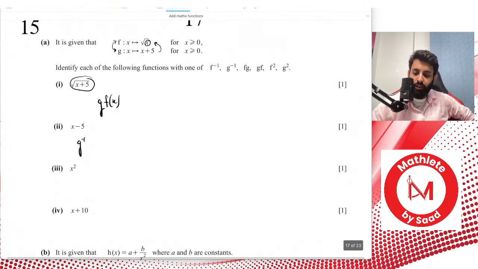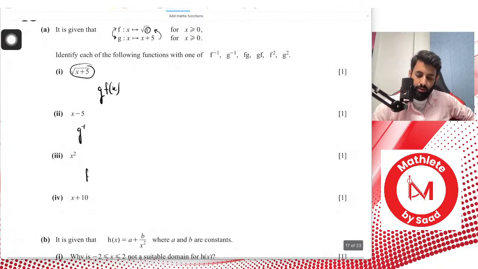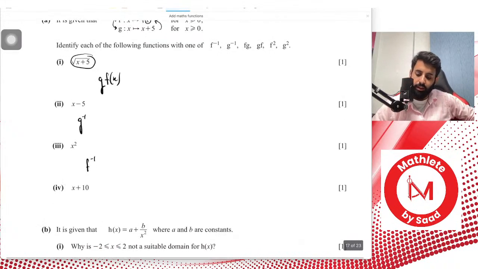And then x square again, so root x, the exact opposite of square root of x is x square. And when does that happen? When does square root of x turn to x square? That is when you're taking the inverse. So that means this is basically equal to f inverse, and that's it.